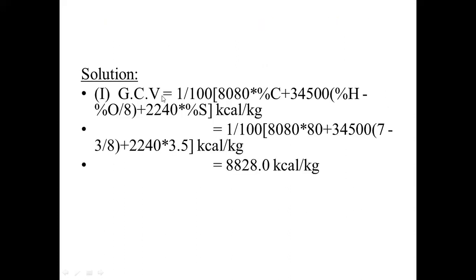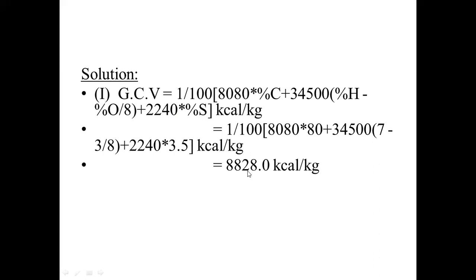So let us see Dulong's formula. GCV, gross calorific value, is equal to 1 by 100 into 8,080 carbon, here carbon is percentage, plus 34,500 H minus O by 8 plus 2,240 sulfur. In place of all the elements, we substitute the percentage. Percentage of carbon 80, percentage of hydrogen 7, percentage of oxygen 3, percentage of sulfur 3.5. By substituting all these values, we get gross calorific value of around 8,828 kilocalorie per kilogram.